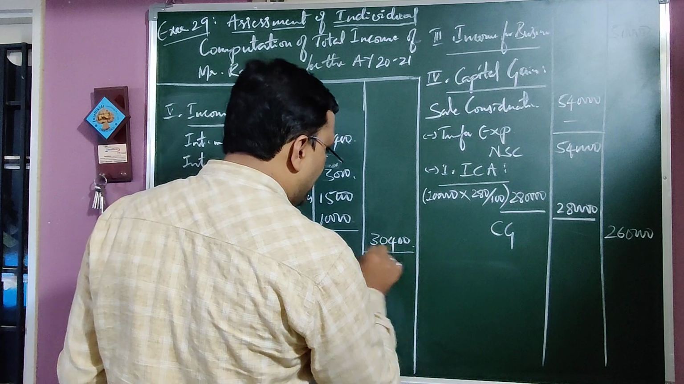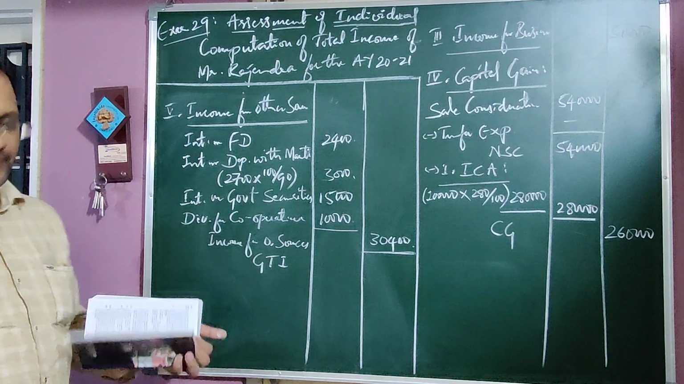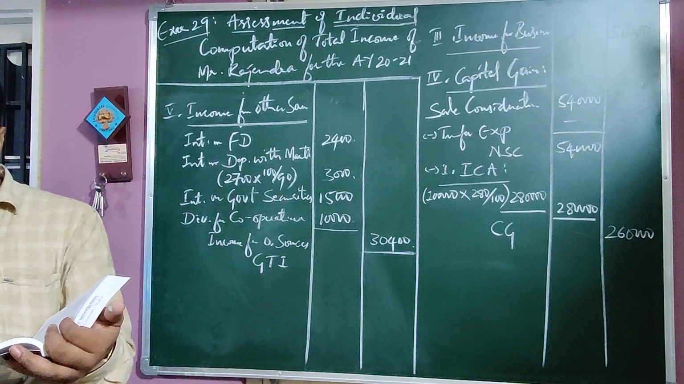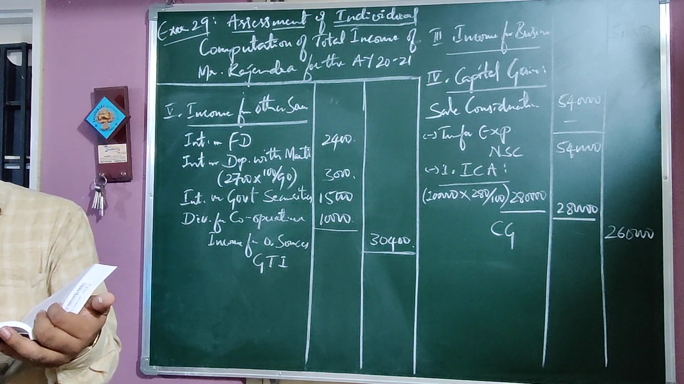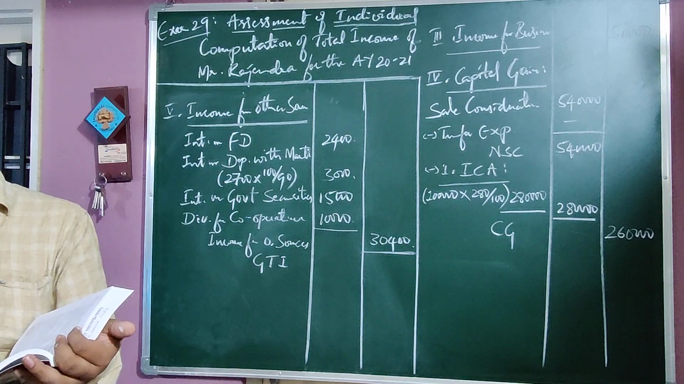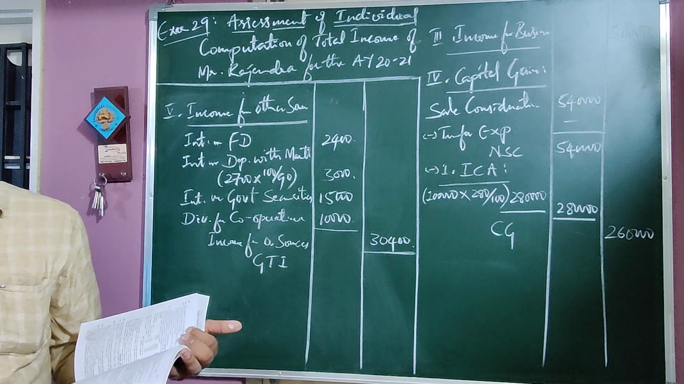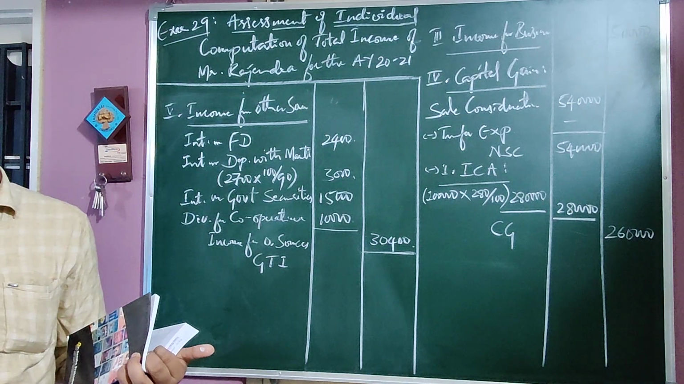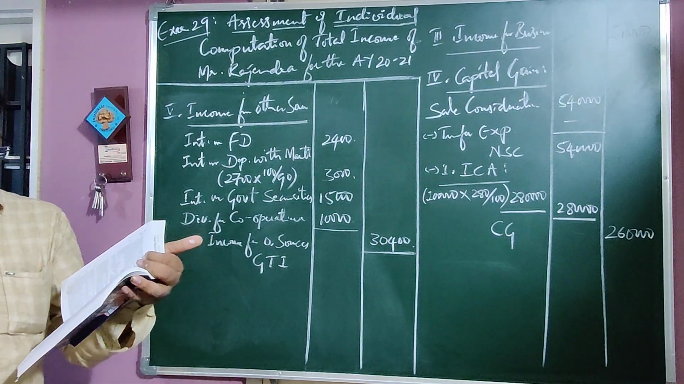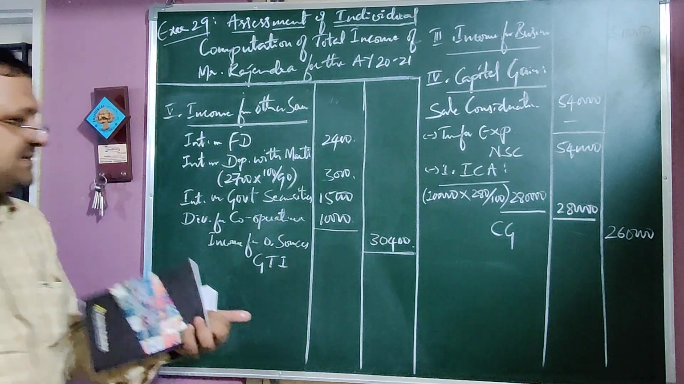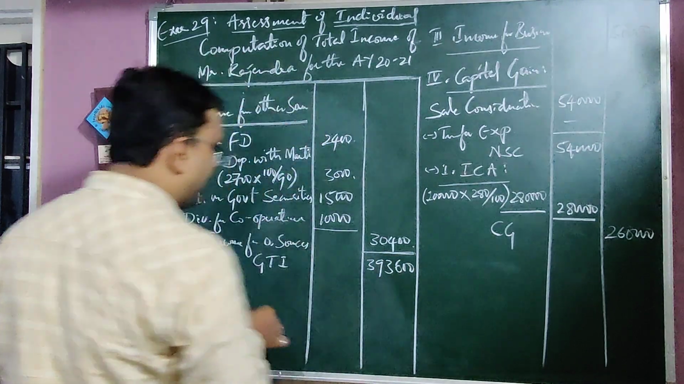Income from other sources. Then the total of the same. This is the gross total income, the total of all the heads of income. First, what we have got: first head 68,000 rupees, second head 25,200 rupees, third head 50,000 rupees, fourth head 2,60,000 rupees, and the last head of income is 30,400 rupees. Then the total is 3,93,600.